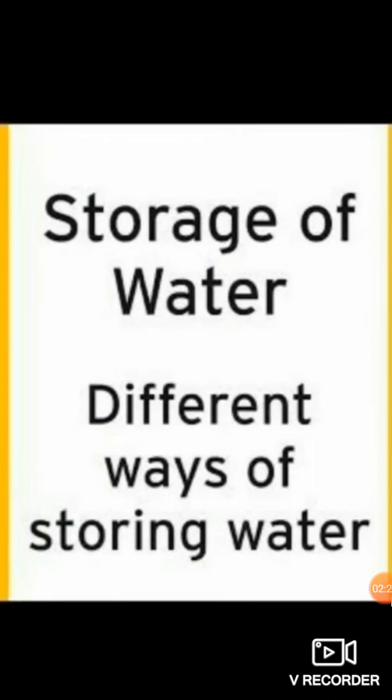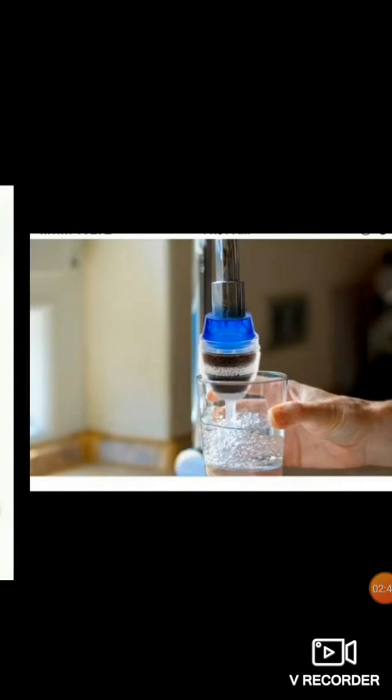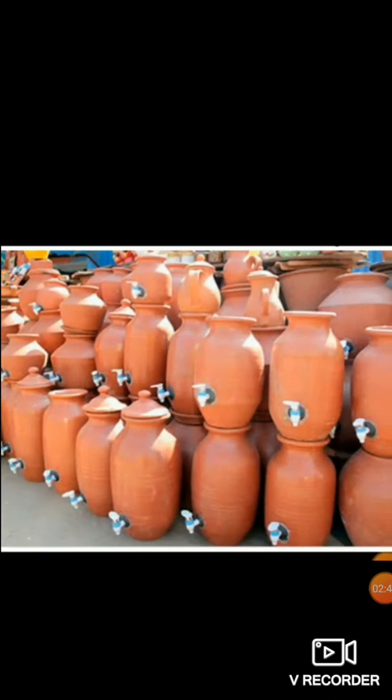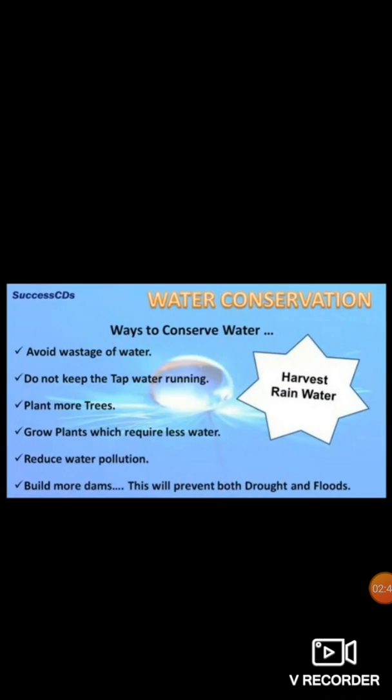How should we store the water? The following steps should be followed to store drinking water. We should store drinking water in clean utensils, and we should keep the utensils always covered and filter the water before we use it for drinking purposes. We can use filters, aquaguards, etc.